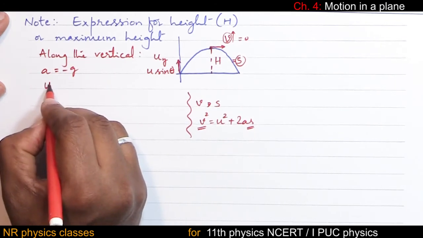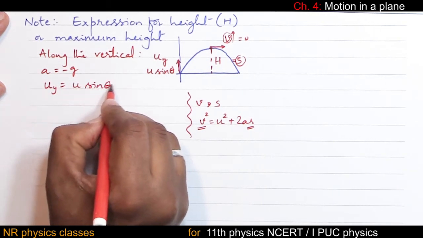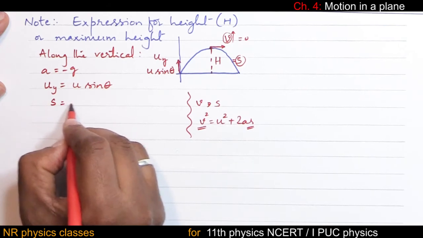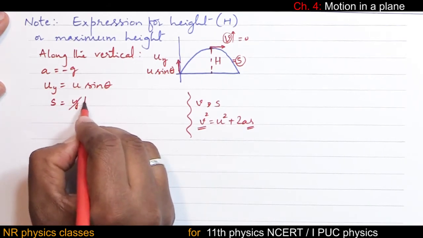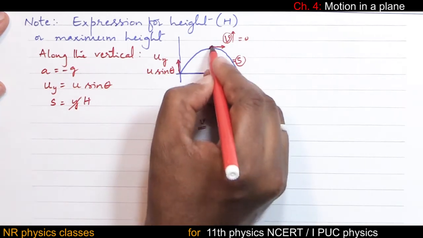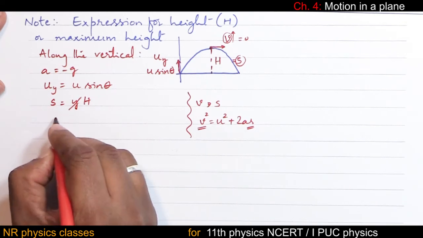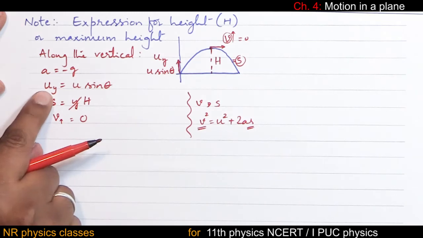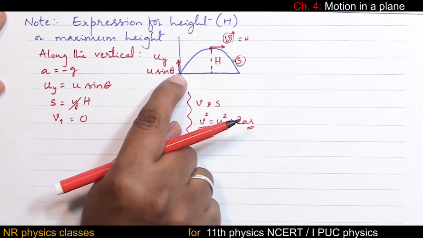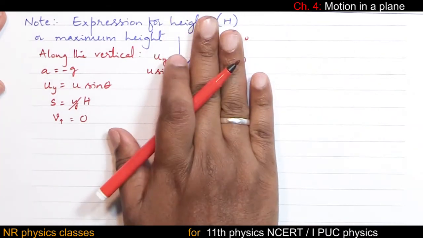Initial velocity is u sine theta. Displacement is y. In this case, let us use h, maximum height. And the vertical component of final velocity is 0. This is the initial velocity. This is the final velocity at the highest point in the upward direction.